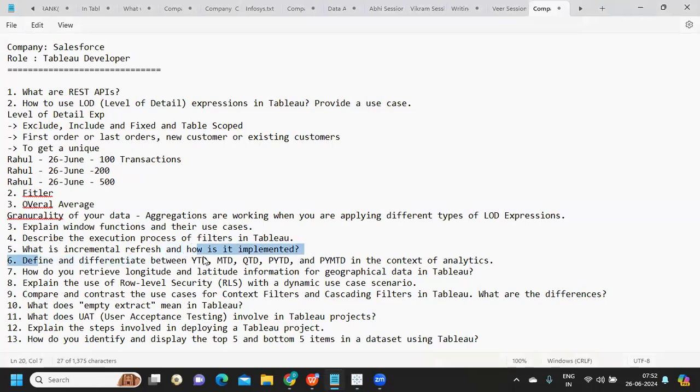Now, differentiate between YTD, MTD, QTD, PYTD in the context of analytics.